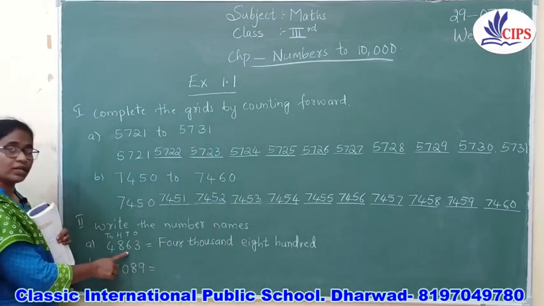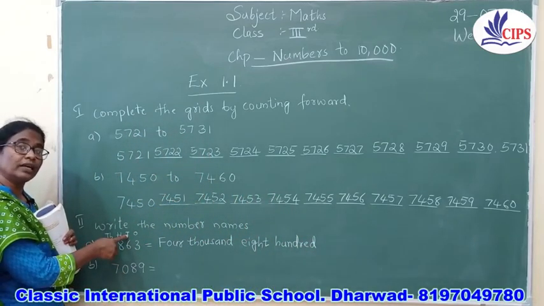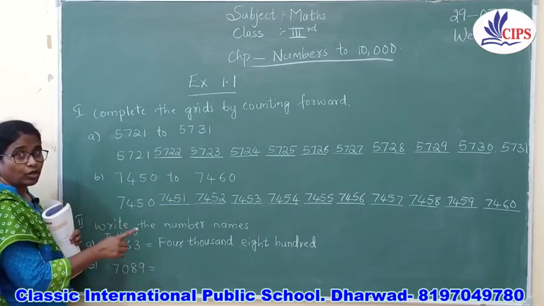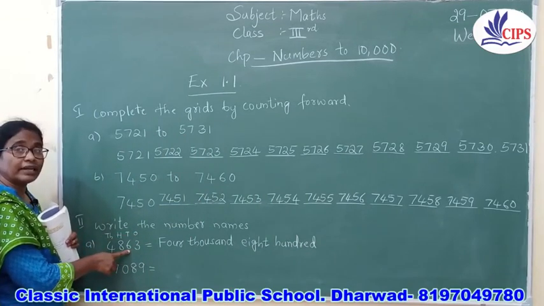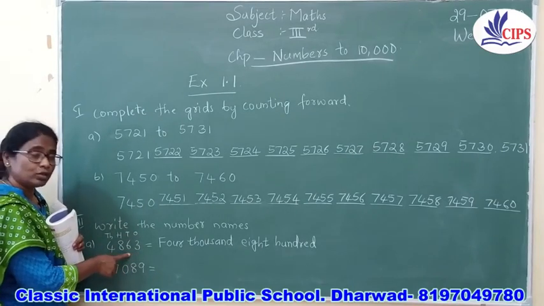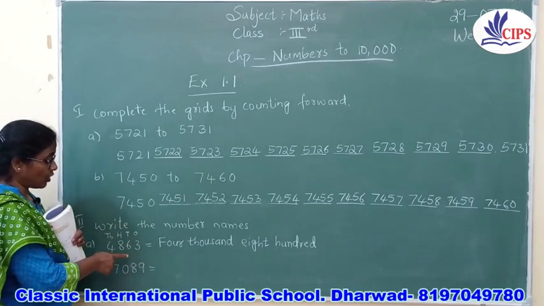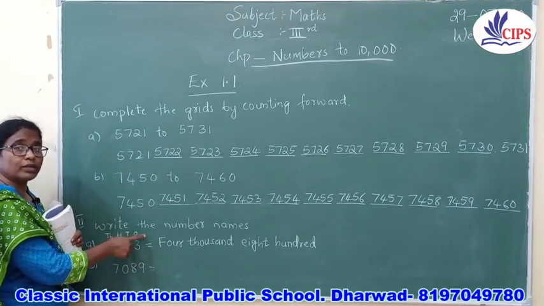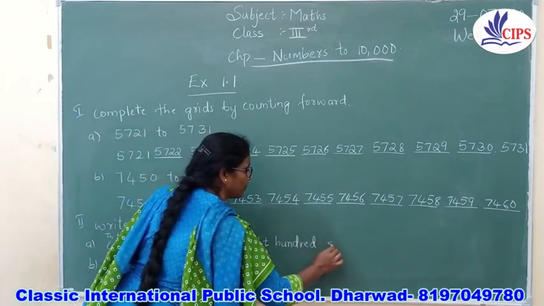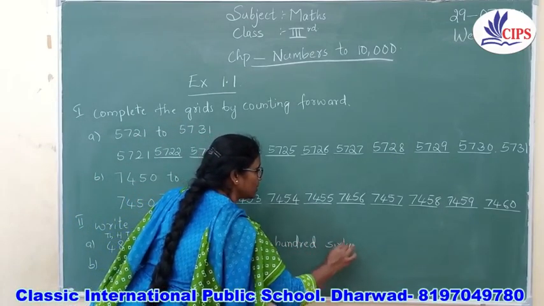The next number, what is it? 6. 6 is in which place? Tens place. And 3 is where? Ones place. Now I told you previously that ones and tens are friends. They always go together. They cannot be separated. We cannot say 6 tens and 3 ones. So that is why we are going to write 63. What are we going to write? It is 63.